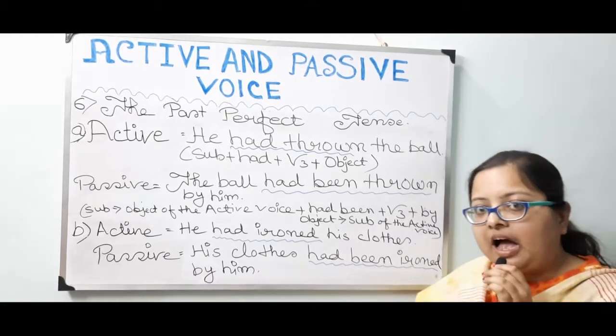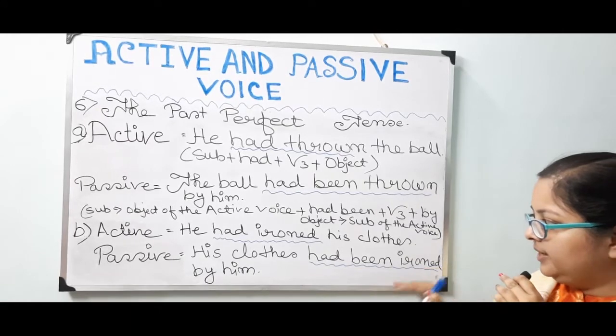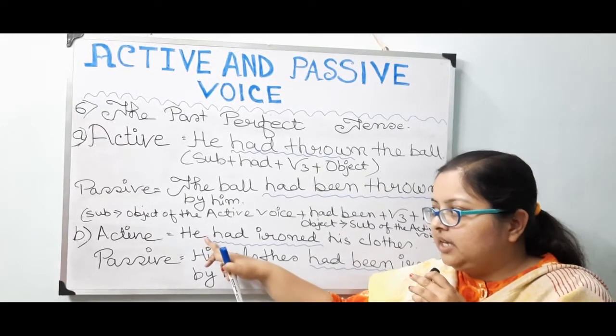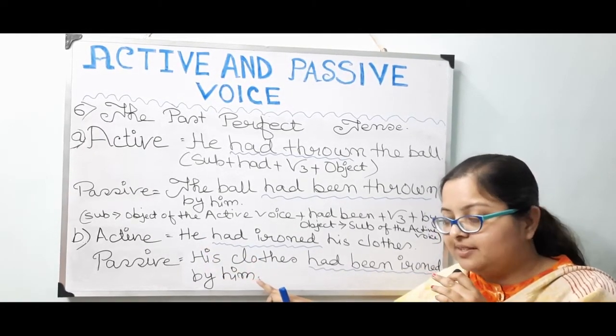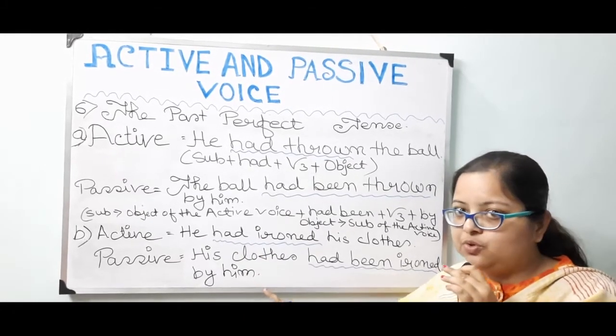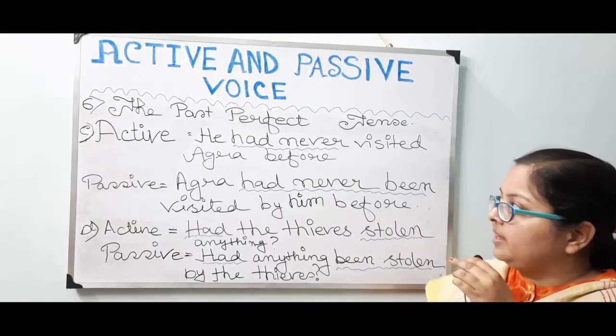So ironed will also be here. Then by, then him. He, the subject of the active voice, is turning into the object of the passive voice, and when it is turning, he is getting changed into him. Full stop. Next, number C, active.